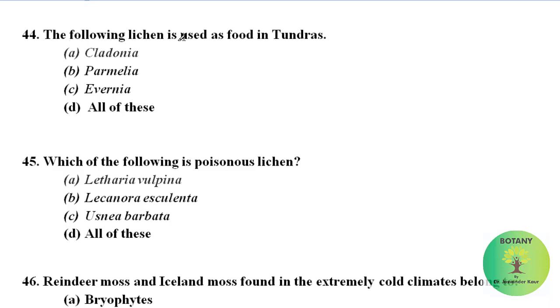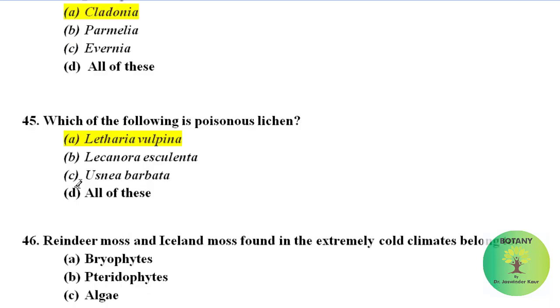The following lichen is used as food in tundras: Cladonia, Parmelia, Evernia, all of these. Correct option is Cladonia. Cladonia is used as food in tundras. Which of the following is a poisonous lichen? Letharia vulpina, Lecanora esculenta, Usnea barbata, all of these. Correct option is Letharia vulpina. It is a poisonous lichen.